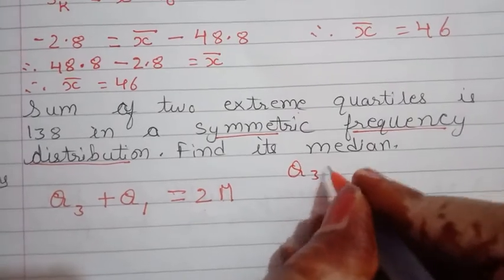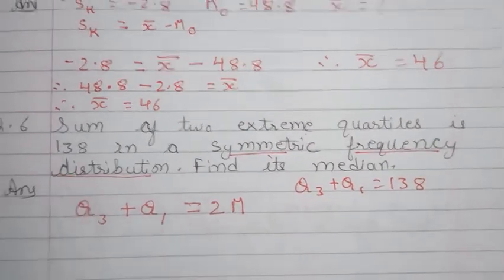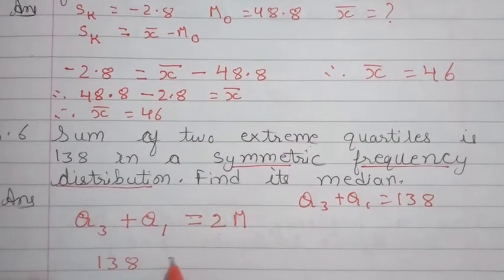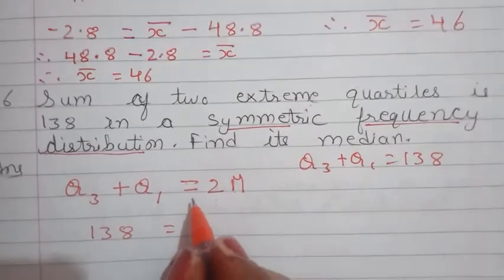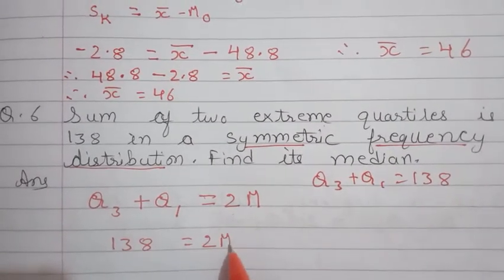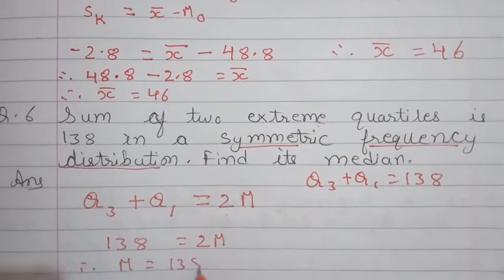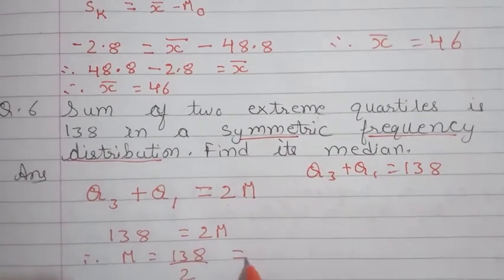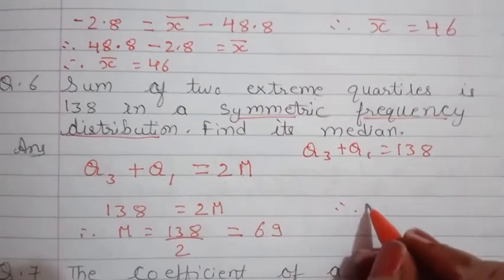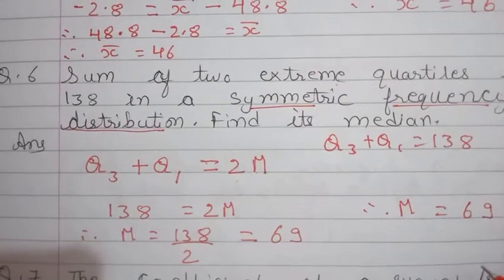Now here the Q3 plus Q1 value is given to us, 138. So here we'll write down Q3 plus Q1 is 138. As it is a symmetric frequency distribution, that is equal to 2m. Therefore median is equal to 138 divided by 2. So it will give us the answer 69. Therefore median is equal to 69.